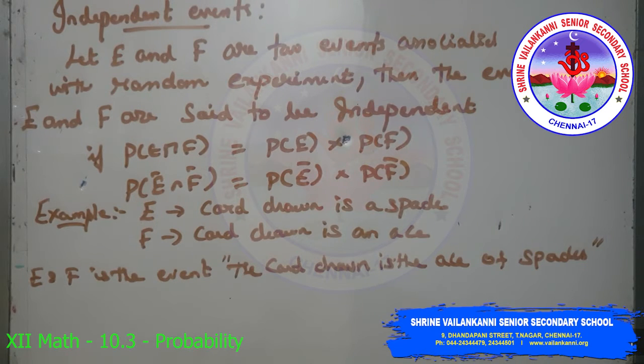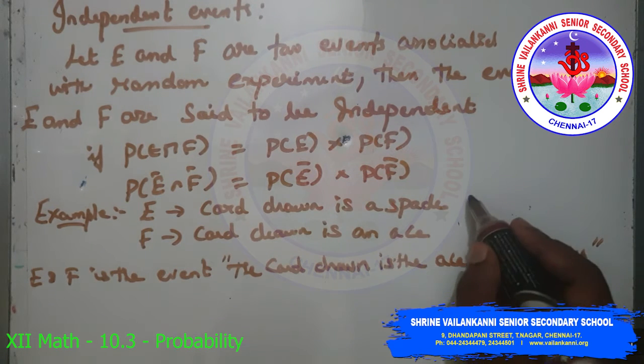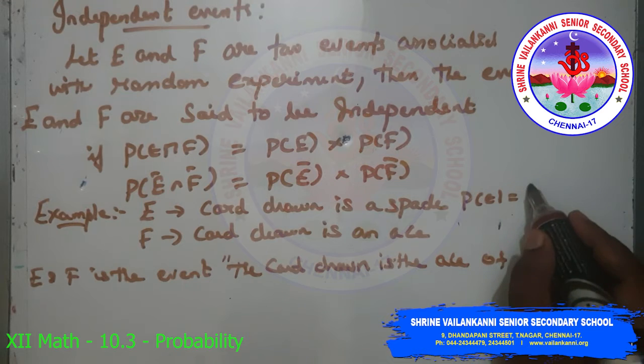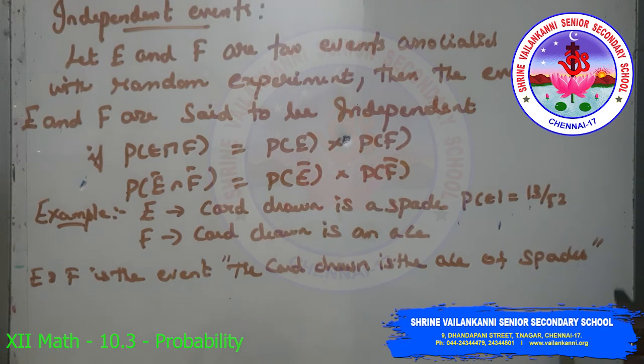For example, consider the experiment of drawing a card from a deck of 52 playing cards. Let E and F denote the events. Let E be the event that the card drawn is a spade. So P of E is 13 by 52, which is equal to 1 by 4.